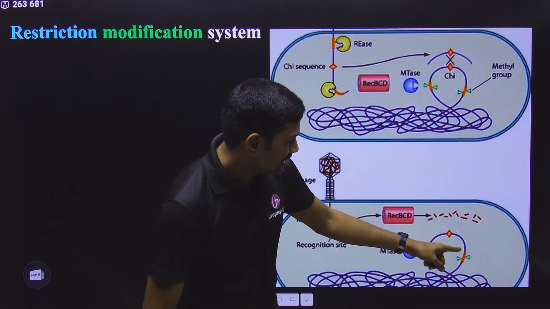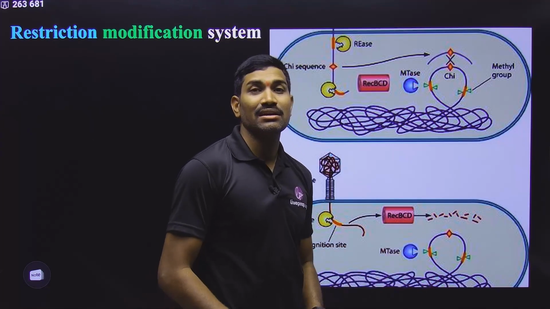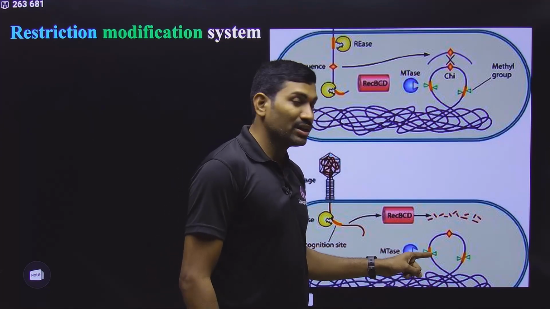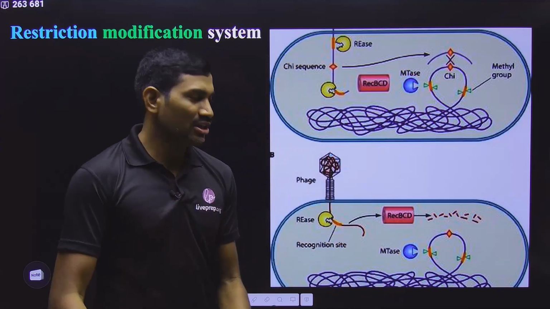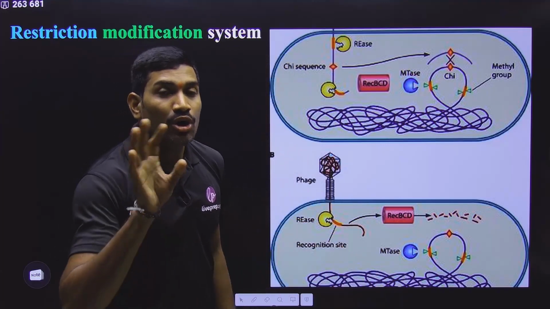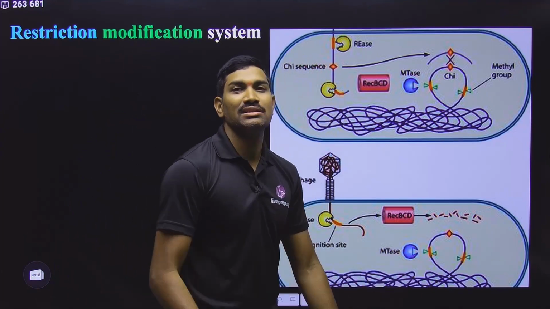See here, there are some sites here, and these sites are recognized by the enzyme, and the enzyme can cut here. But bacteria should protect its own DNA. If bacterial own DNA is broken, then what is the use of doing all these things? So how is the bacterium protecting its own DNA? By modifying these particular bases.